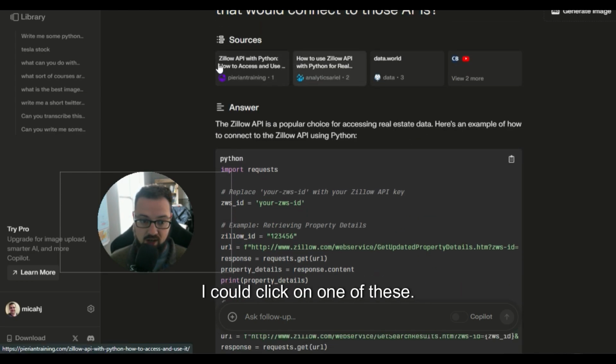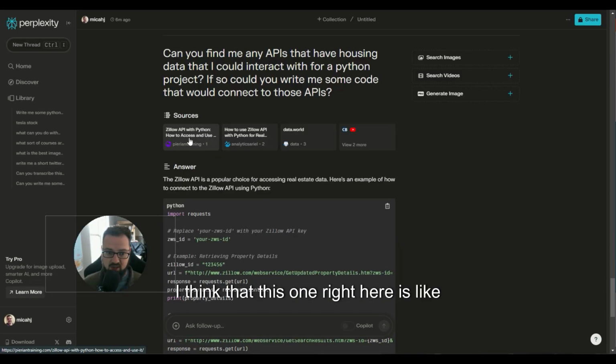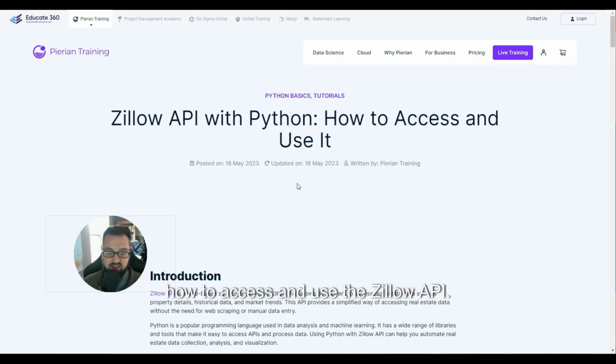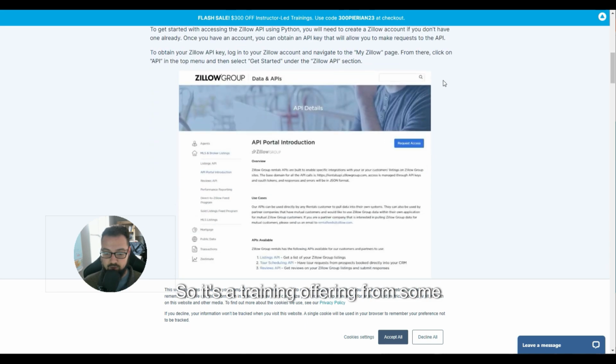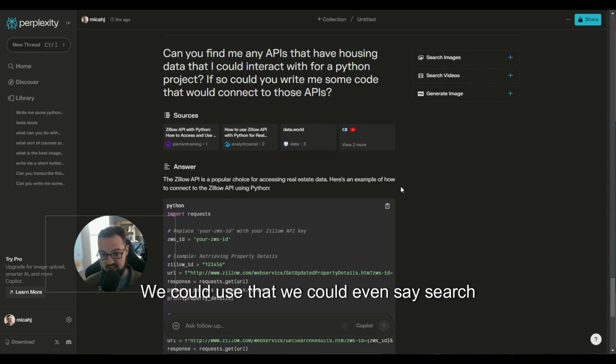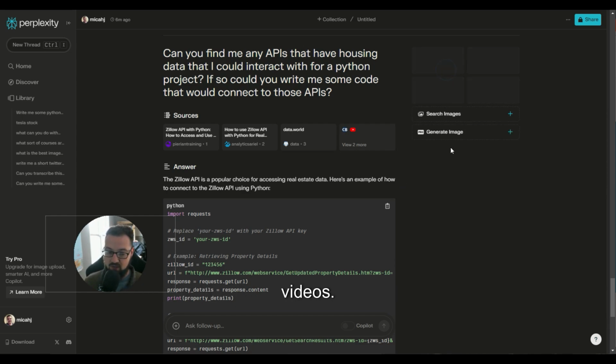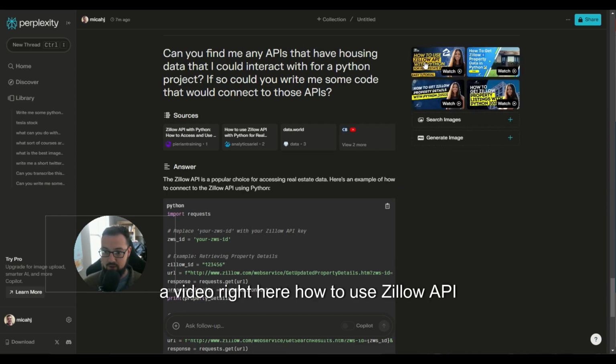I could go right here. I could click on one of these. I think that this one right here is like how to access and use the Zillow API. So it's a training offering from some website. Boom. Okay, cool. We could use that. We could even say search videos. Hey, do we have anything on that? I've got a video right here, how to use Zillow API with Python for real estate, easy tutorial.